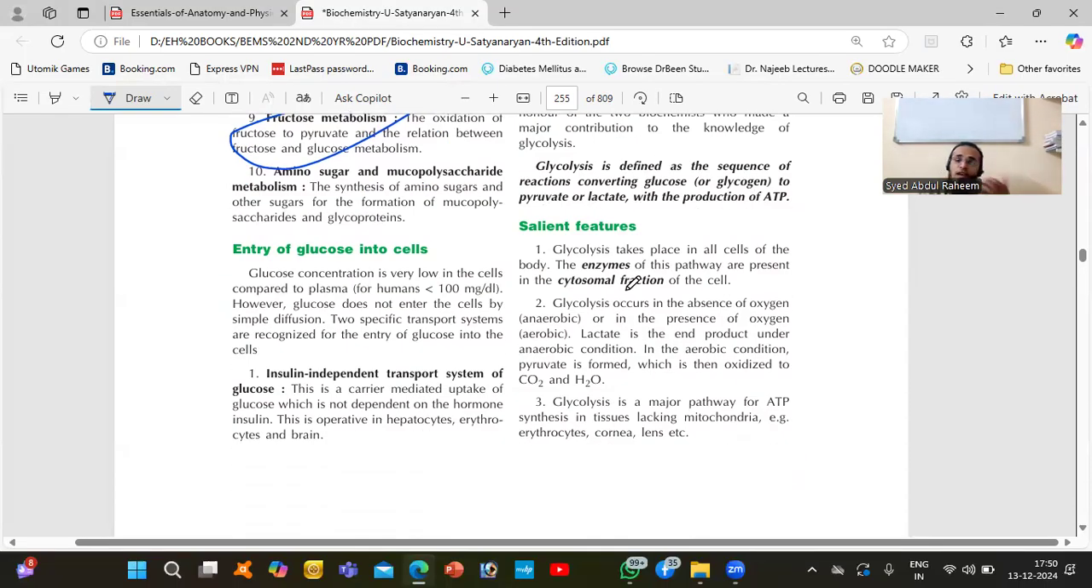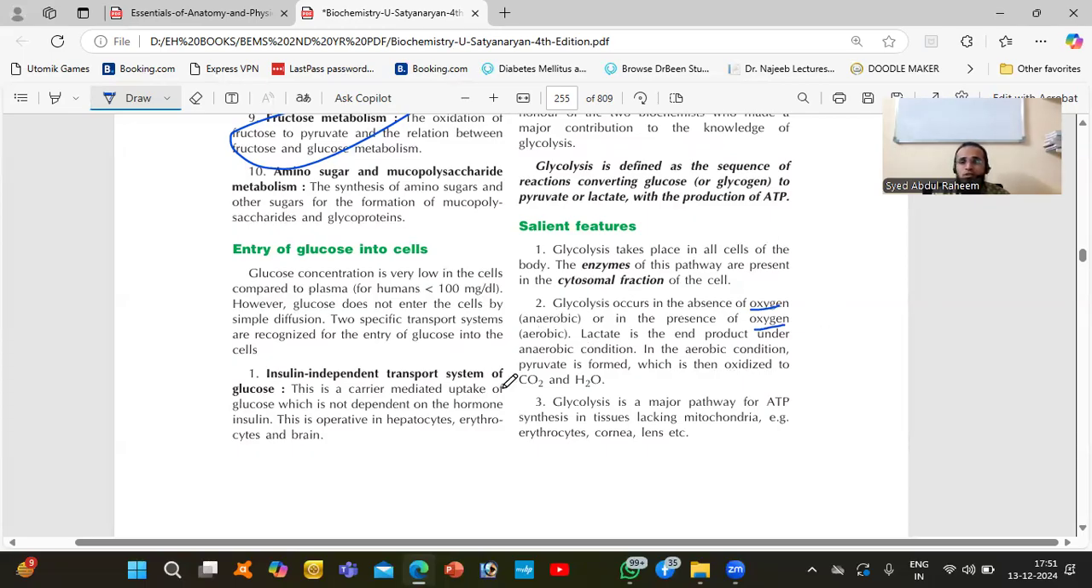Okay, so it is the utilizing of the glucose molecule. Whatever carbohydrate is present in the blood, the cell utilizes and converts into energy. This process is called glycolysis. It happens in the presence of oxygen or in the absence of oxygen. Okay, so if oxygen is present, it is utilized.